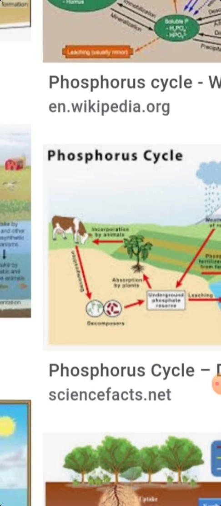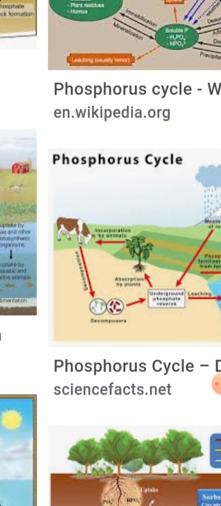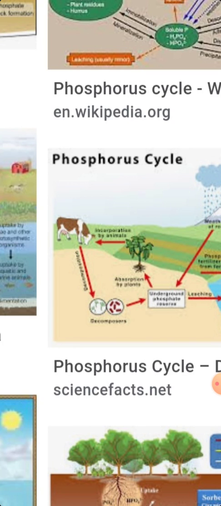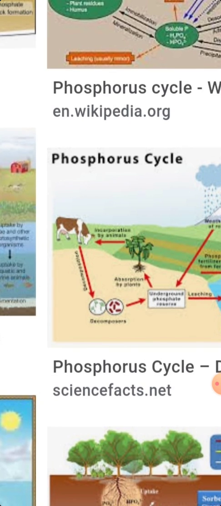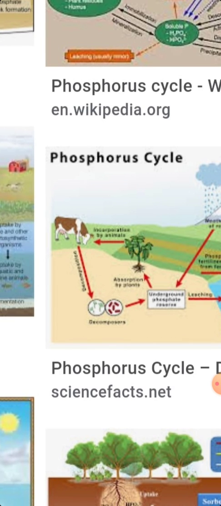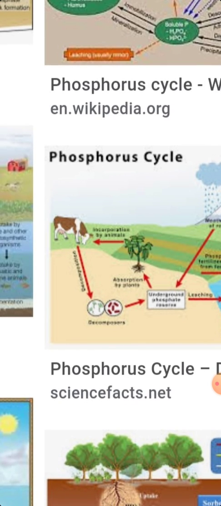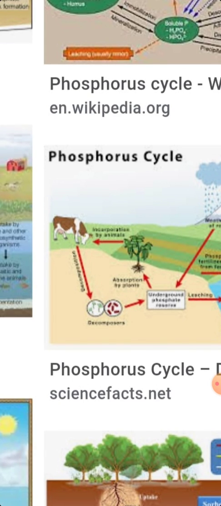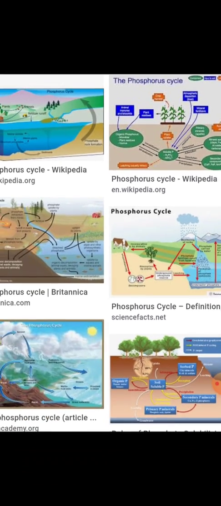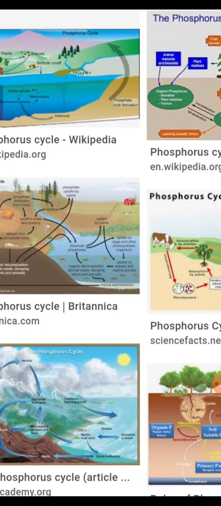Here you have to see, I am expanding this diagram: how the cow consumes grass as food and releases undigested fecal material to the outside. That material is absorbed by the plants. Those plants are again eaten by living organisms. The herbivores as well as the carnivores also decompose once upon a time, and this phosphorus again enters the environment cycle. So in these environment cycles, phosphorus plays a major role.